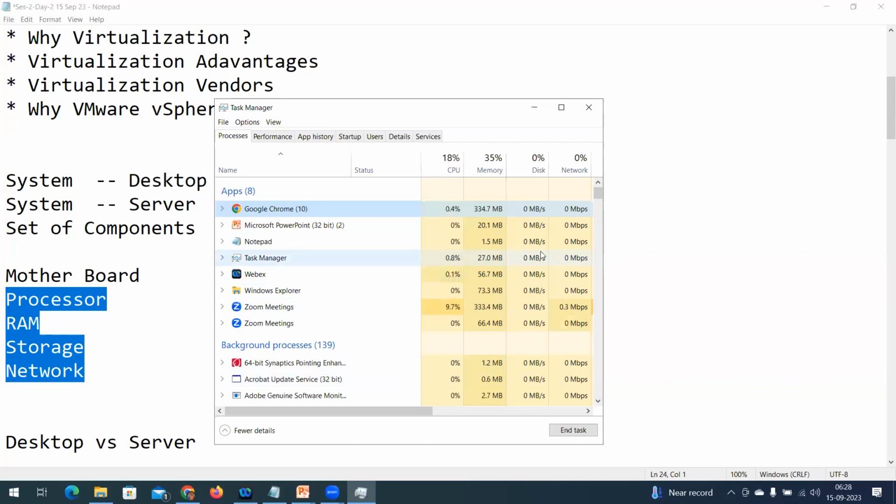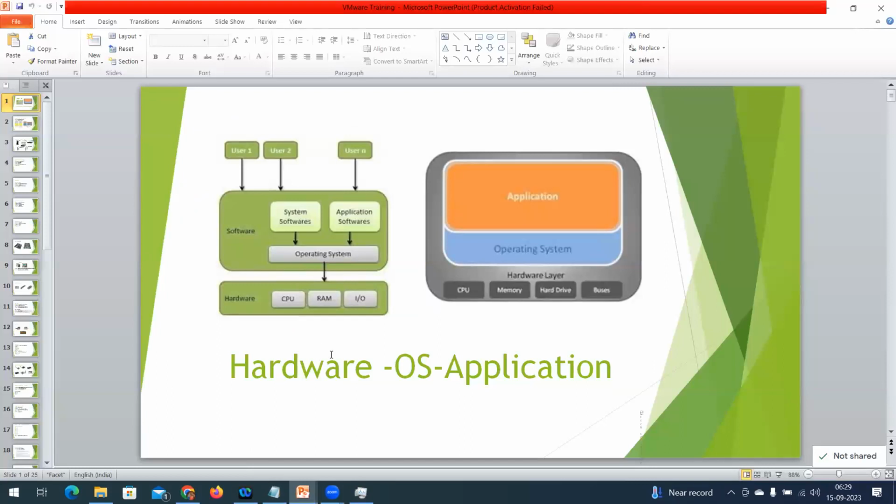The operating system not only interacts with the hardware and the application; its responsibility is, by understanding the application requirement, to share the resources. Where are the resources available? They are available in the hardware layer. See here in this picture, the operating system layer acts as the interconnect between the application and the hardware layer.